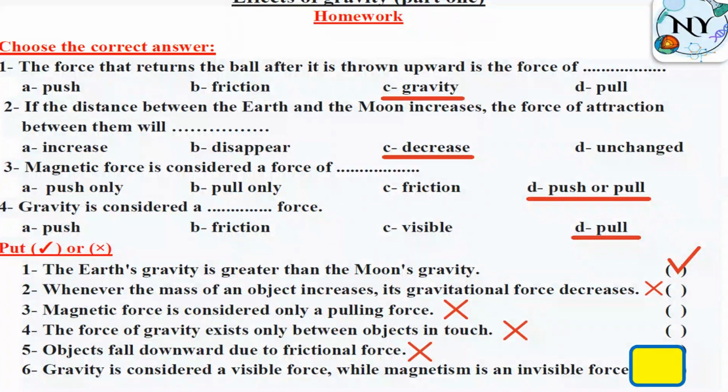Gravity is considered a visible force, while magnetism is an invisible force. We said before visible, it means we can see it. Invisible, it means I cannot see it. Okay? So both of them are invisible. We cannot see gravity, we cannot see magnetism, but we can see their effects.